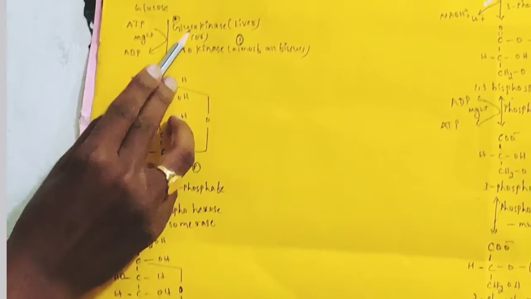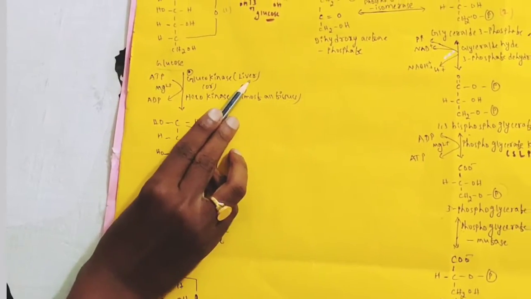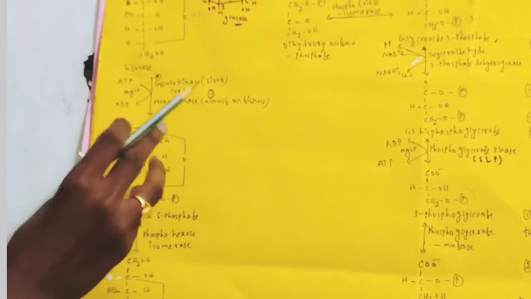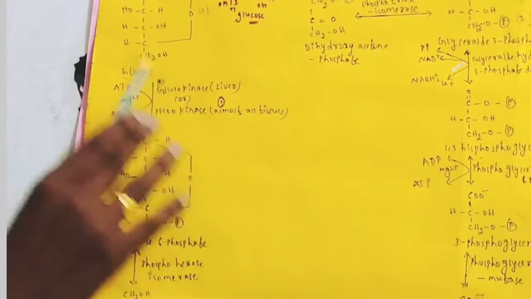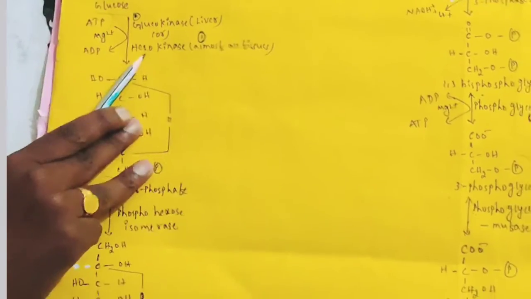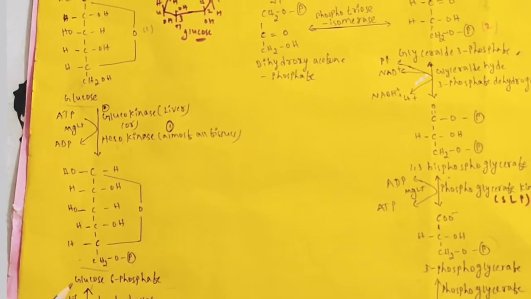This reaction is catalyzed by glucokinase or hexokinase. After losing phosphate, ATP is converted to ADP. Glucokinase is only present in the liver, and it phosphorylates only glucose. Hexokinase is present in almost all tissues. The hexoses are glucose, fructose, mannose, and all these molecules can be phosphorylated by this hexokinase. That's why it is known as hexokinase. Here glucose 6-phosphate is produced.